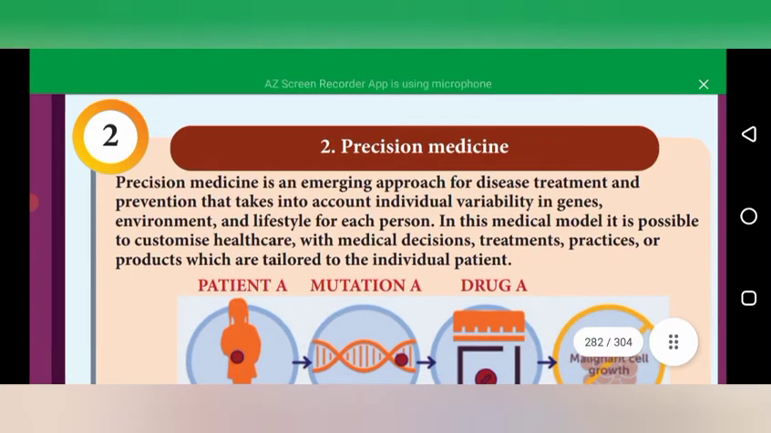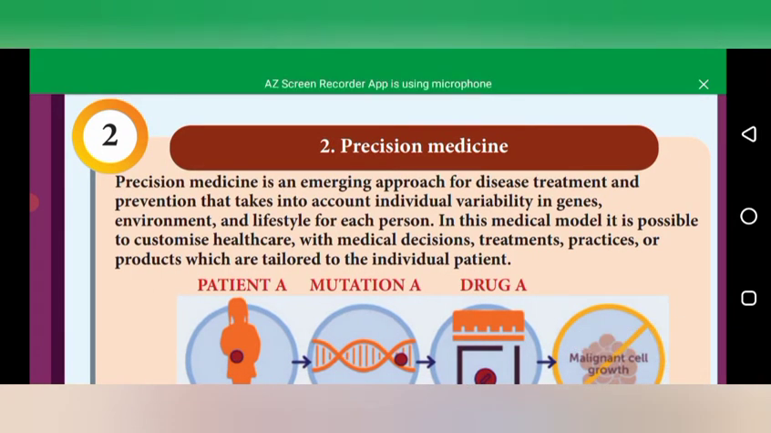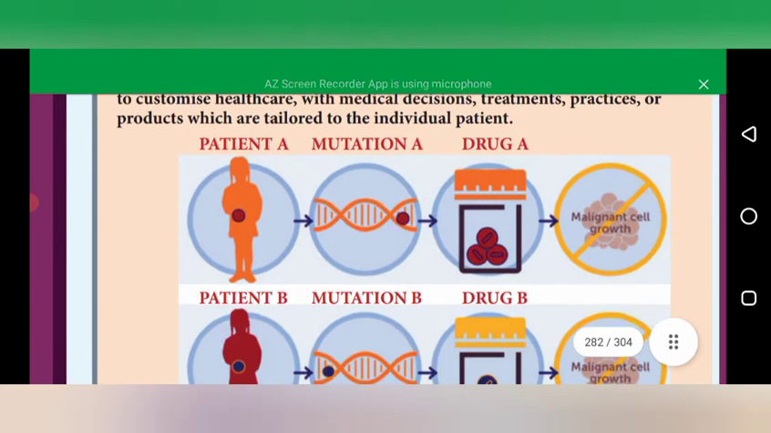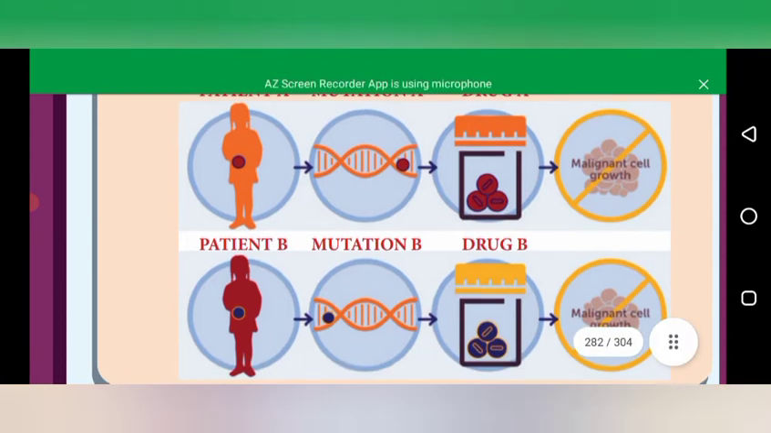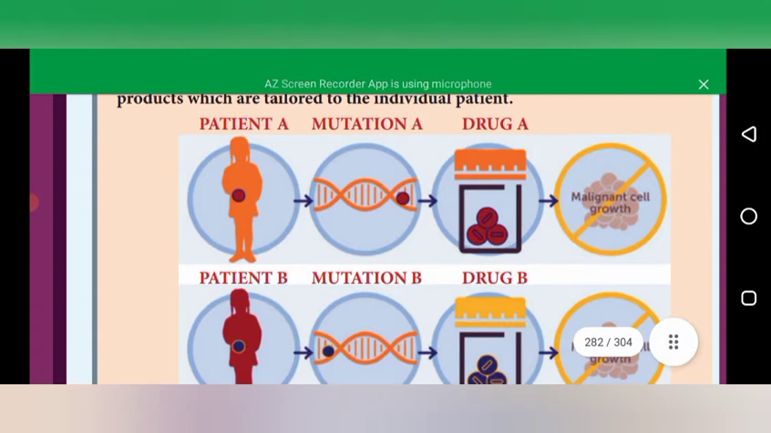Precision medicine means we give the medicine according to the individuality of the patient, varying from individual to individual. Here one example is given. A mutation can occur in both patient A and patient B. The first mutation differs from the second mutation, the B mutation. When the drug is given, the response for the first mutation differs from the other. It can remove the malignant cell growth, the mutation growth, suddenly growing tissues. So this is precision medicine.